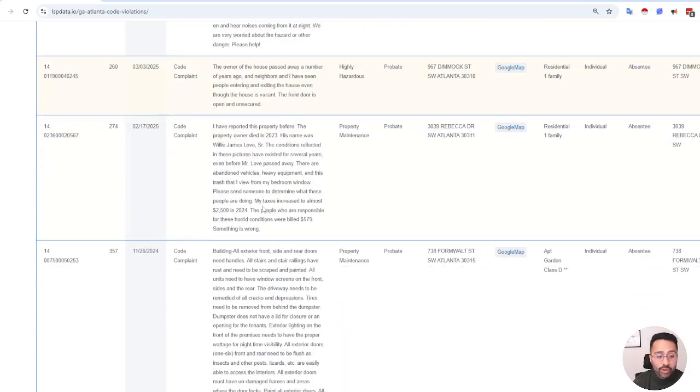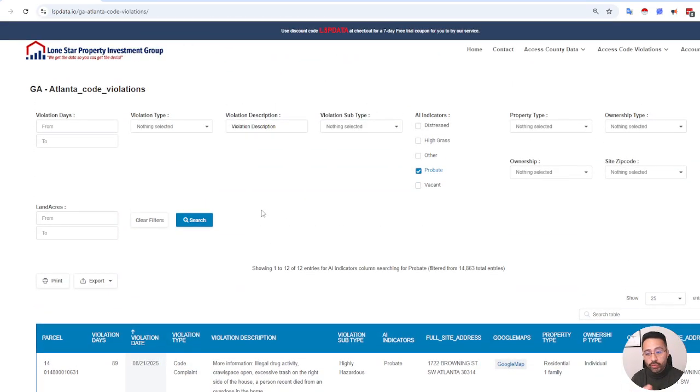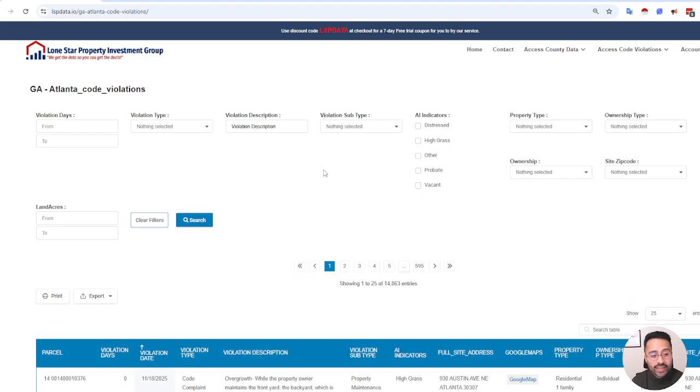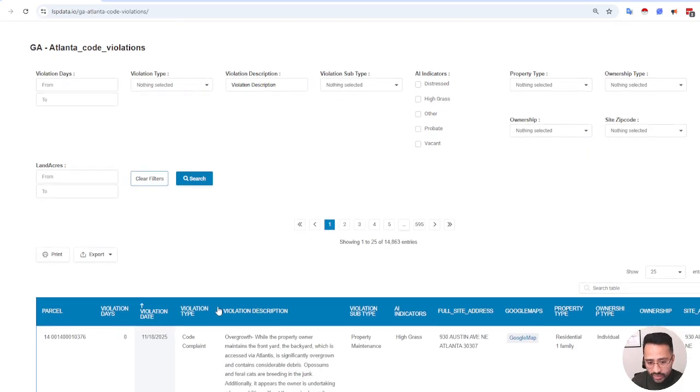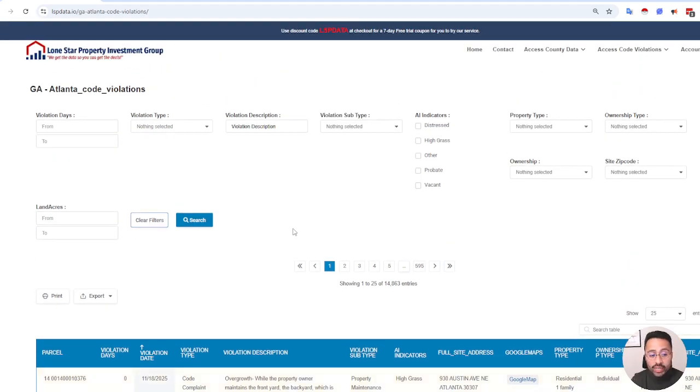So for many of you that focus on probate situations, obviously you know how to handle with care. That presents an opportunity to many of you. And again, this data is not accessible in any other platforms, and we've done our best to consolidate a lot of information for the purpose of real estate and distressed properties. We provide all the relevant information you need to easily export it and then skip trace it or do mailers, whatever your marketing channels are.